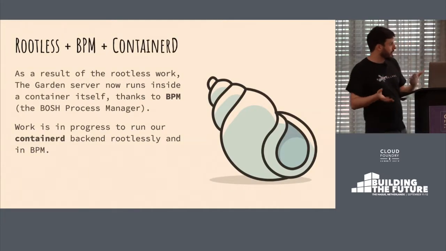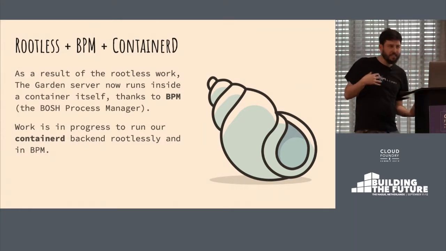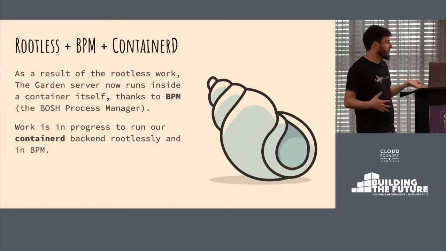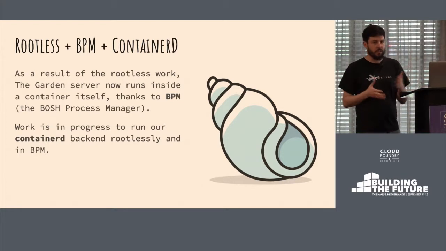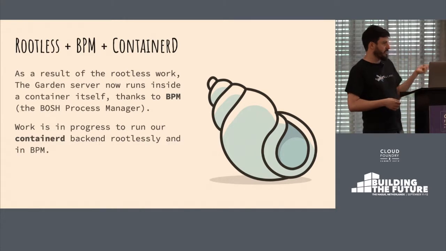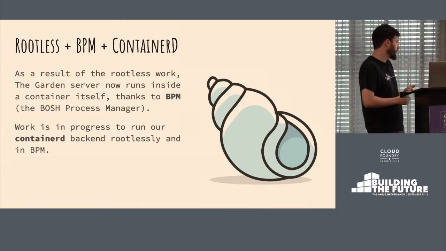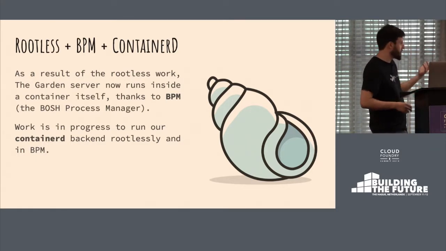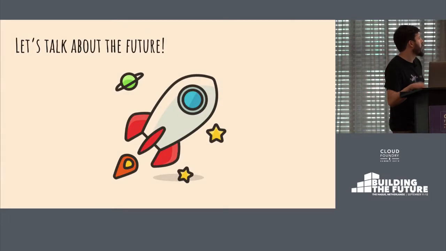And being able to run as a normal rootless process also means we can run inside our own container. And this is pretty much exactly what we're doing because the new BOSH process manager uses runc to containerize the jobs on your VM. So when running Garden in rootless mode, you'll be running inside a container which is powered by BPM. And of course, at some point, we want to do this for the containerd backend as well.